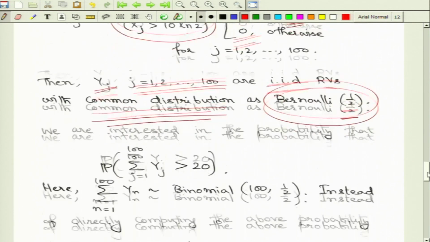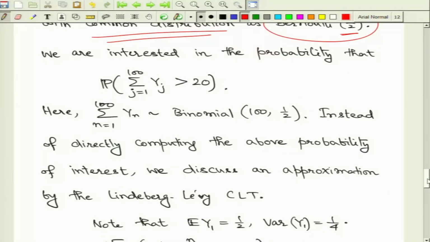All right. So, let us now do the computation. What we are now interested in is that out of all those 100 bulbs, more than 20 of them should have lifetime greater than that number, and that is exactly what we want in this probability.